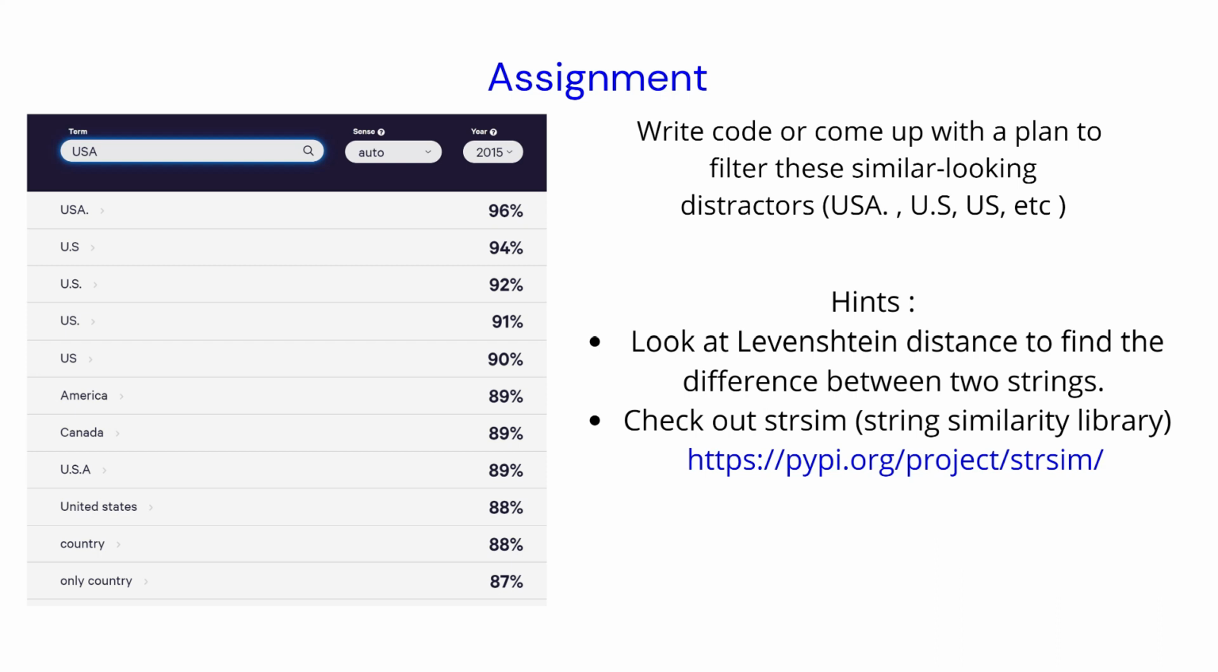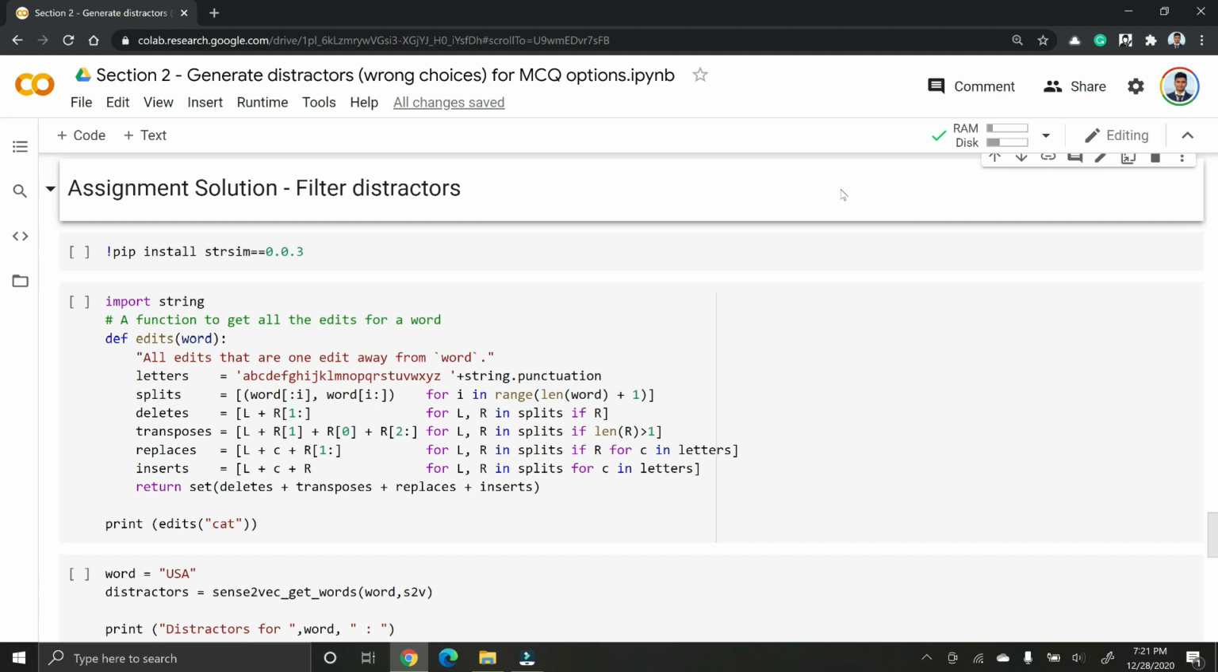Welcome back, and in this section we will see how we can filter the distractors. So first let's install strsim, which is string similarity library from pip.